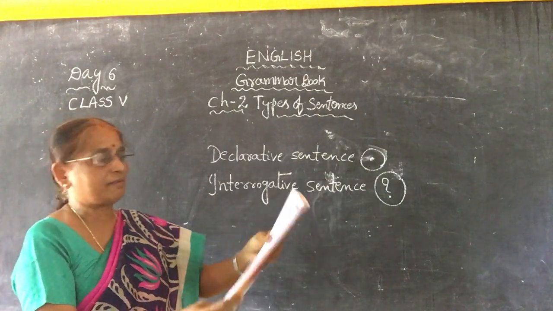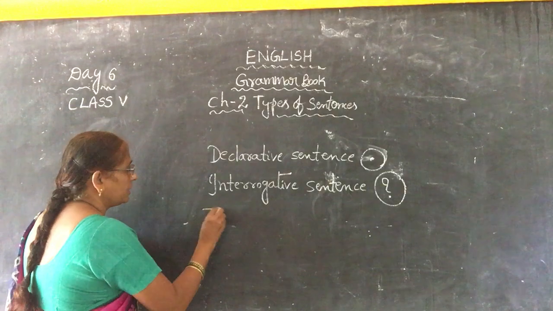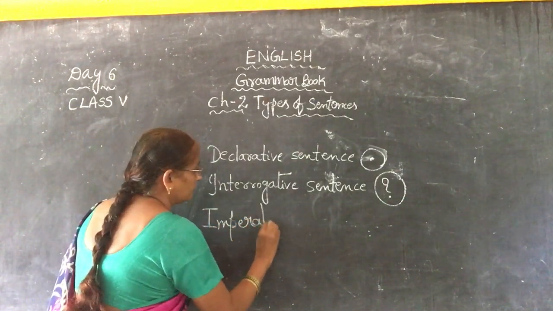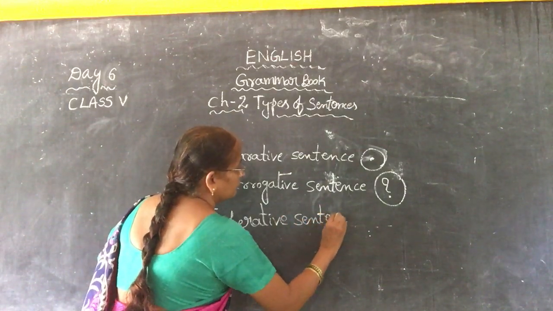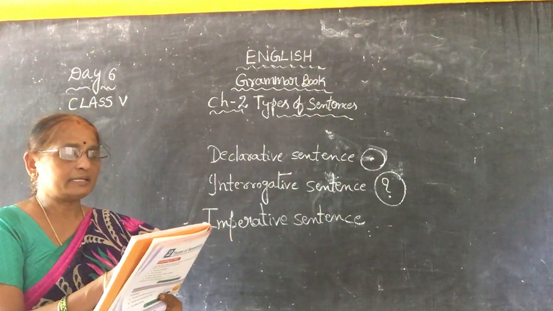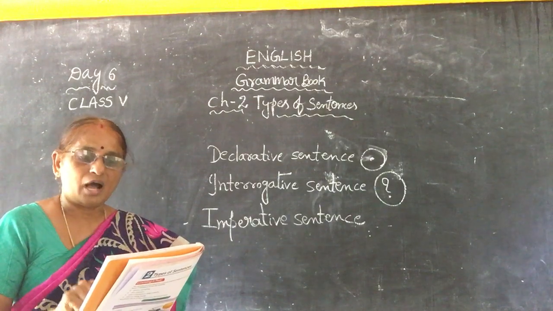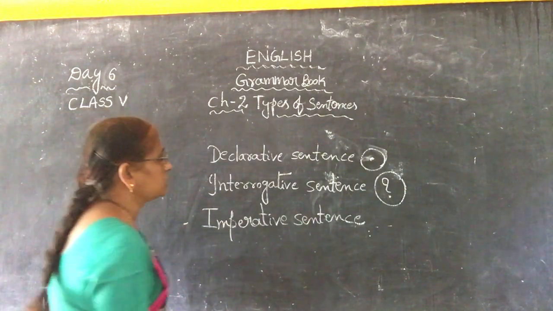Coming to page number 11, children. Third sentence, imperative sentences. See, which one? Imperative. See, what is the imperative? A sentence that gives an order or command, or makes a request, or gives advice is called an imperative sentence. It ends with full stop only.